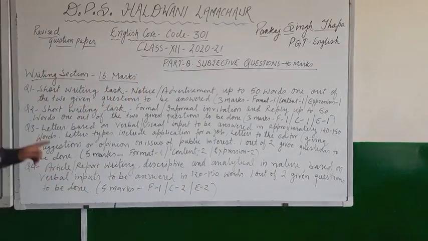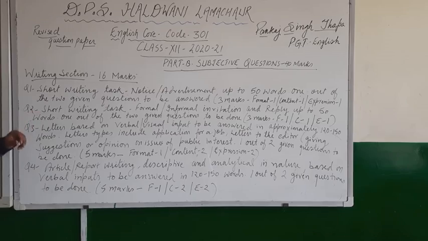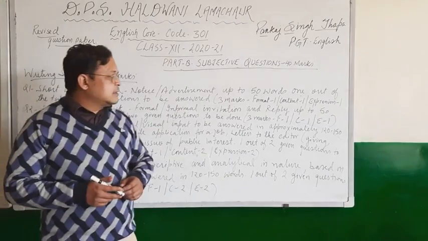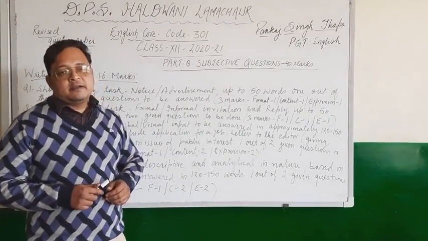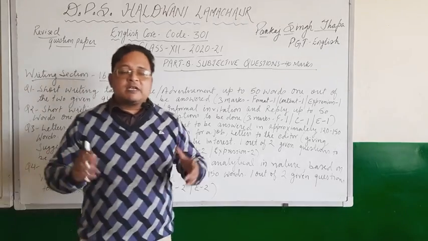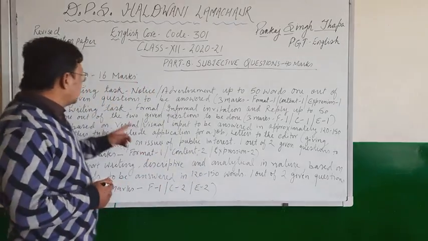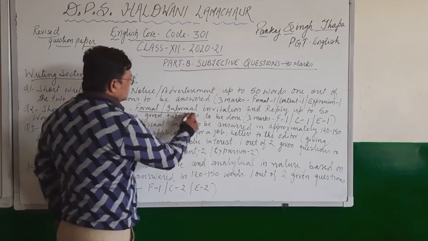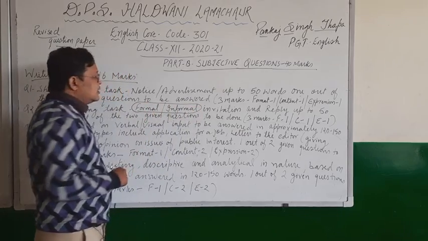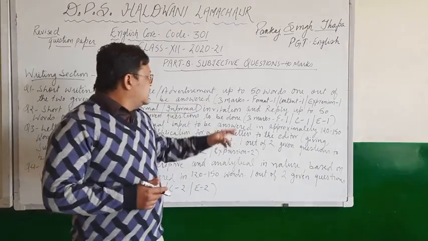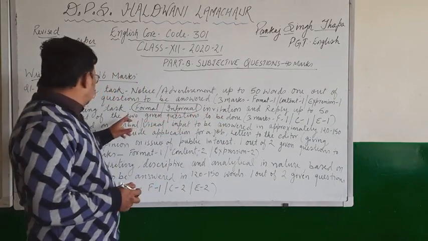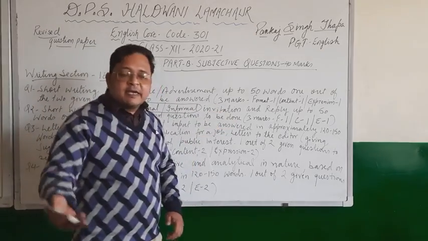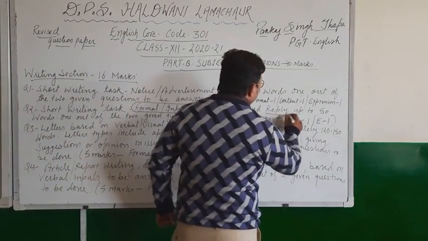Okay, the next question is again a short writing task, and it consists of formal and informal invitations, letters, and replies. I have already told you about invitations, letters, and replies. So invitations would be formal or informal, both. These letters will consist of an invitation letter, as well as a reply that you may have to write.